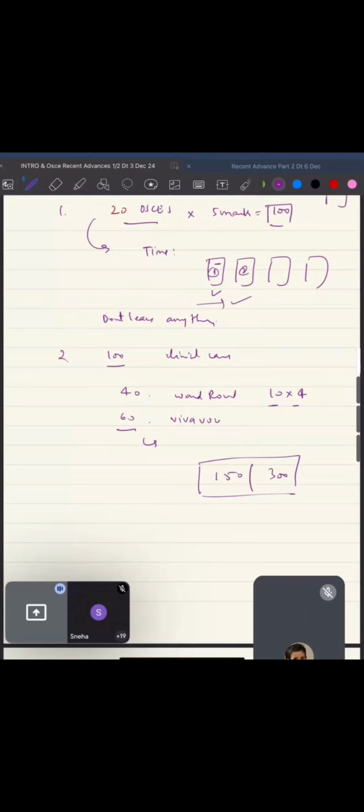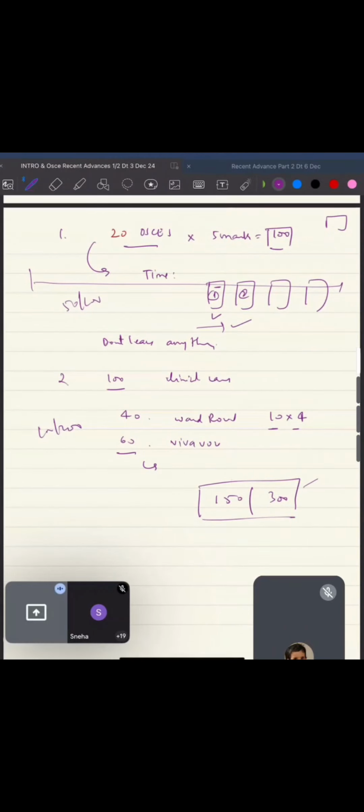Previously, before 2016, you had to pass independently in OSCEs, meaning you needed 50 out of 100 here and 100 out of 200 here. So then you were passing. But now, after 2020 I think, after COVID, they have changed it. Combinedly you have to pass. So you should be aiming fully at this long case of 100 marks. This is 90% of the people. It should be CM's commerce only.